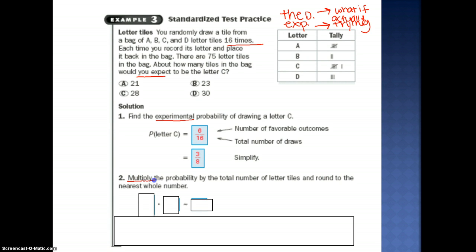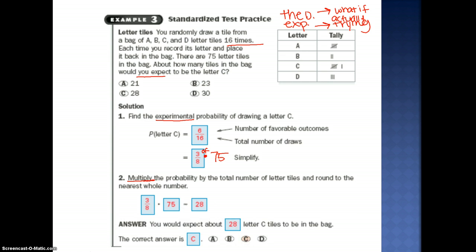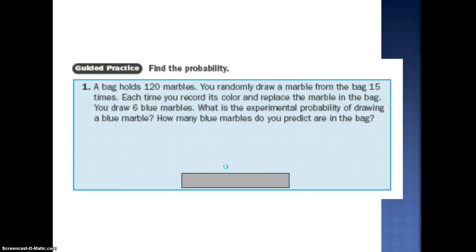We now need to multiply the probability, and this is what I said before. So 3 out of 8 times was a letter C. That's 3/8 of the 75 letters. So we are multiplying 3/8 times 75. About 28 of the letters out of the 75 I would expect to be C's.